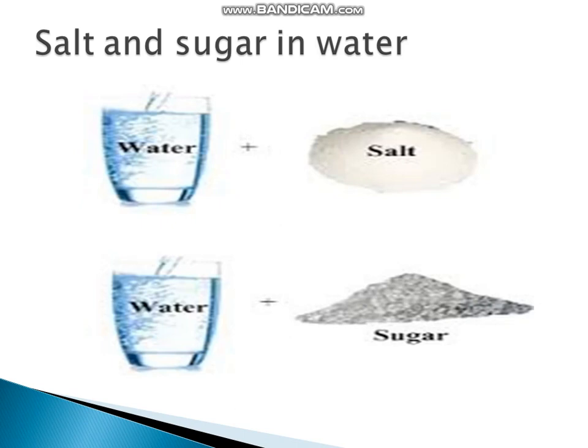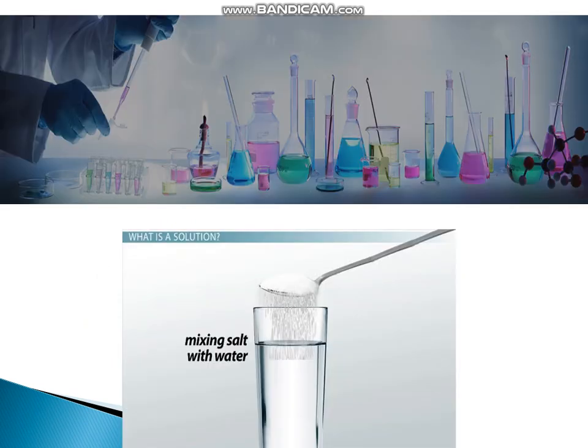Look at the figure. You can see salt and sugar dissolving in water. These both are the solutions of salt and sugar in water. It means it is the example of solid in liquid. In the first case, when salt dissolves in water, salt is solute and water is solvent. In the second one, sugar is solute and water is solvent. Both are examples of a solution of solid in a liquid.